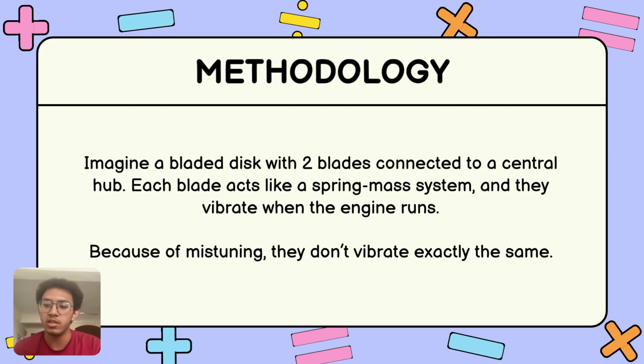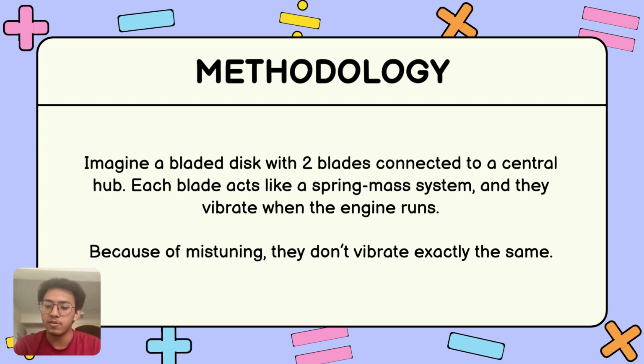So now let's start by imagining a simple mathematical system. Picture a bladed disc like the ones you might see in a jet engine, with just two blades that are connected to the central hub. Now, each blade behaves like a spring-mass system. When the engine runs, these blades vibrate, but there's a catch.